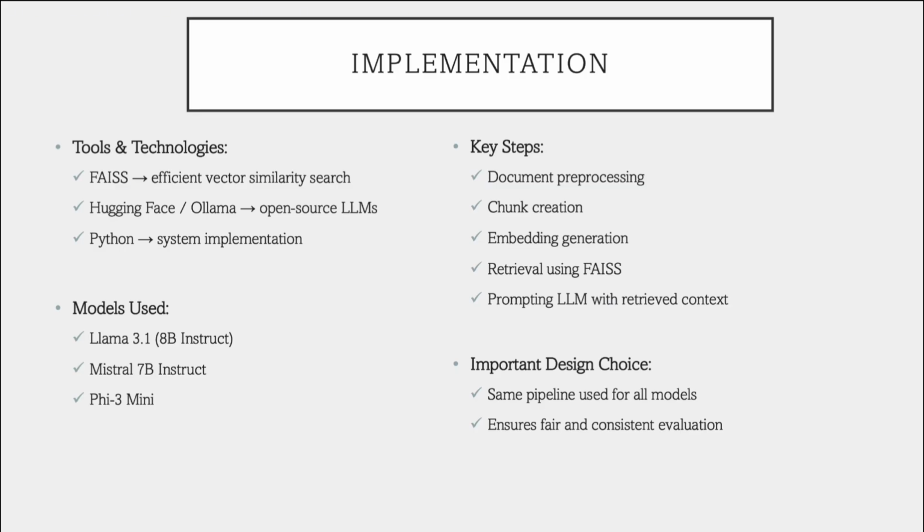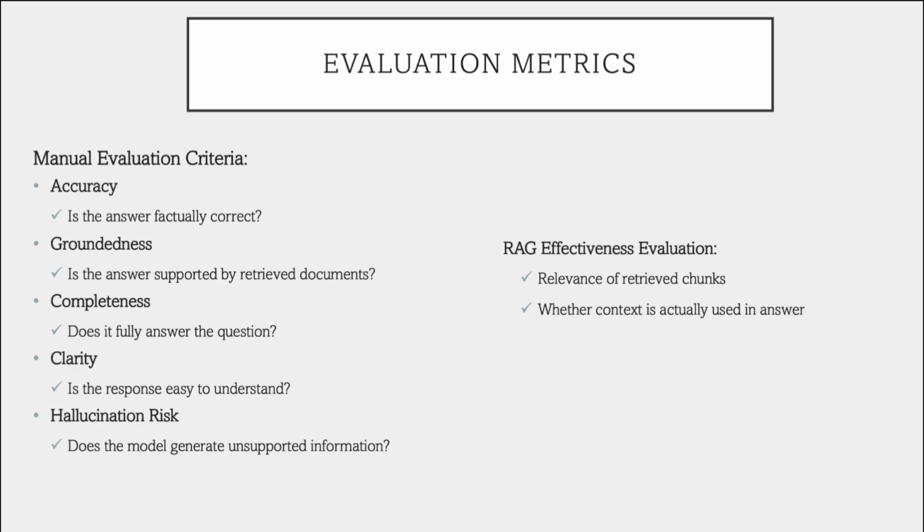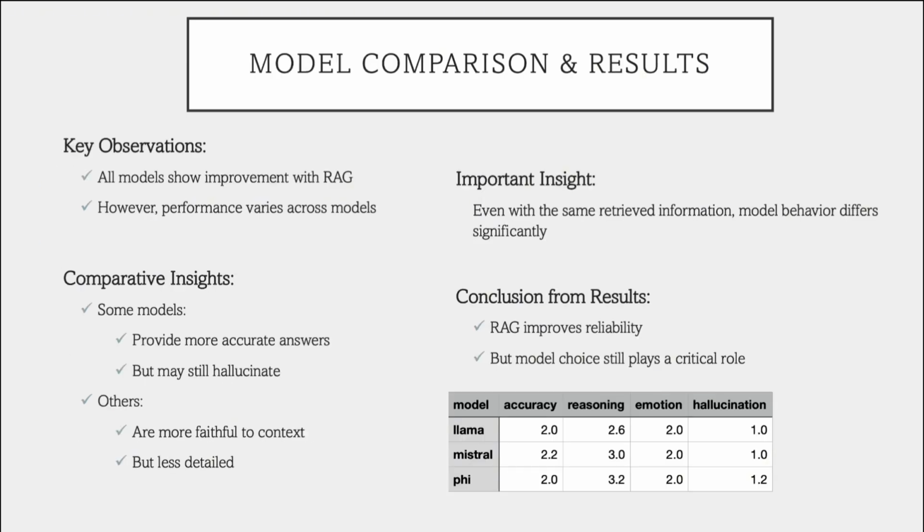We implemented the system using FAISS for vector search, Hugging Face and Ollama for LLMs, Python for the pipeline. The key steps include chunking documents, generating embeddings, retrieving context, passing to LLMs. The same pipeline is used for all the models. We evaluated the models using accuracy, groundedness, completeness, clarity, hallucination risk. And we have also checked whether the retrieved context is relevant and whether the model actually uses it.